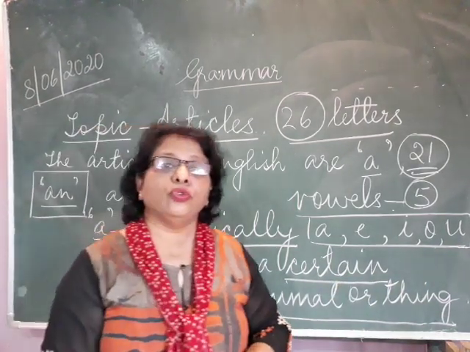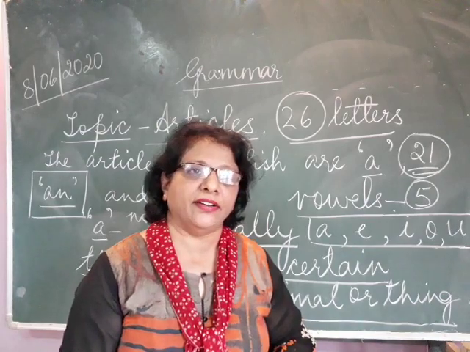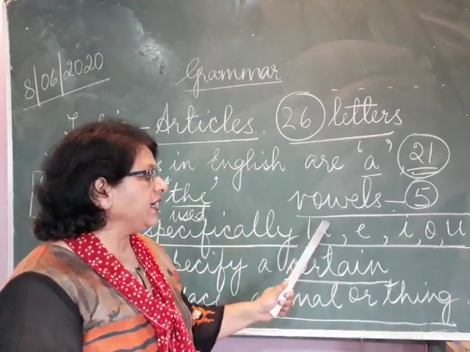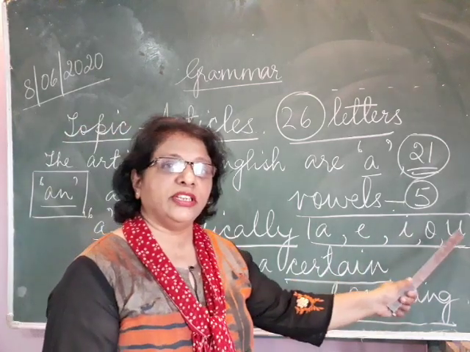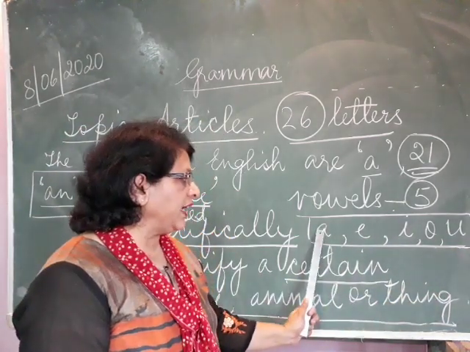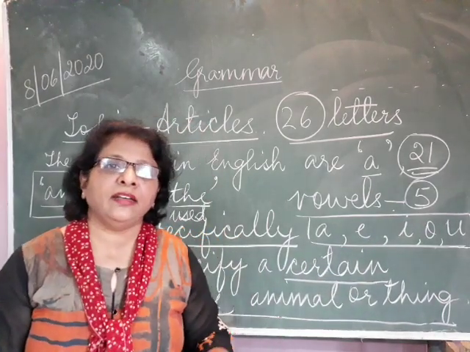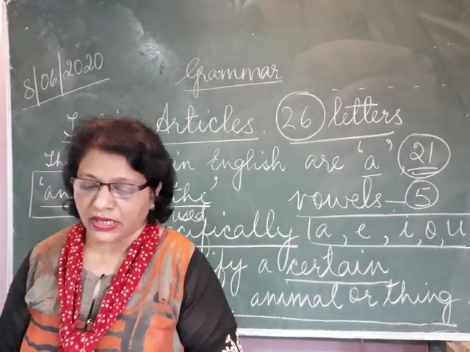Here we use article 'an' because these words which I just mentioned begin with vowels. These are the vowels A, E, I, O and U. So we use article 'an' with these words starting with vowels.